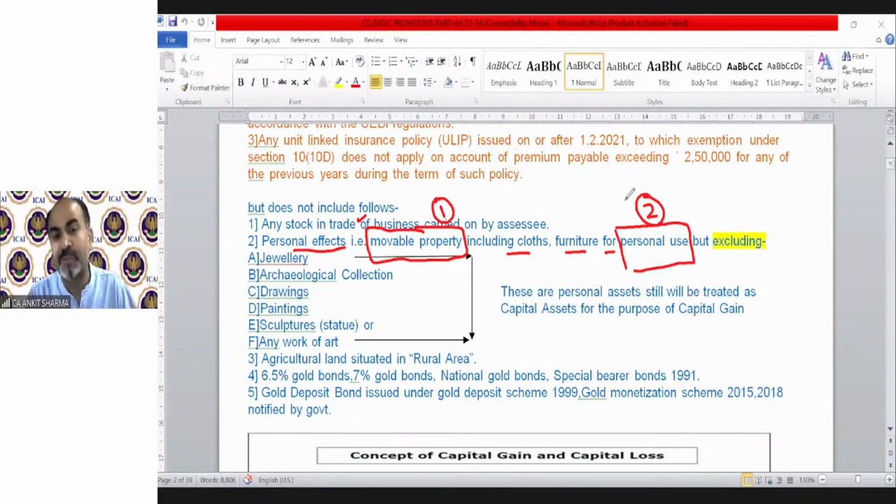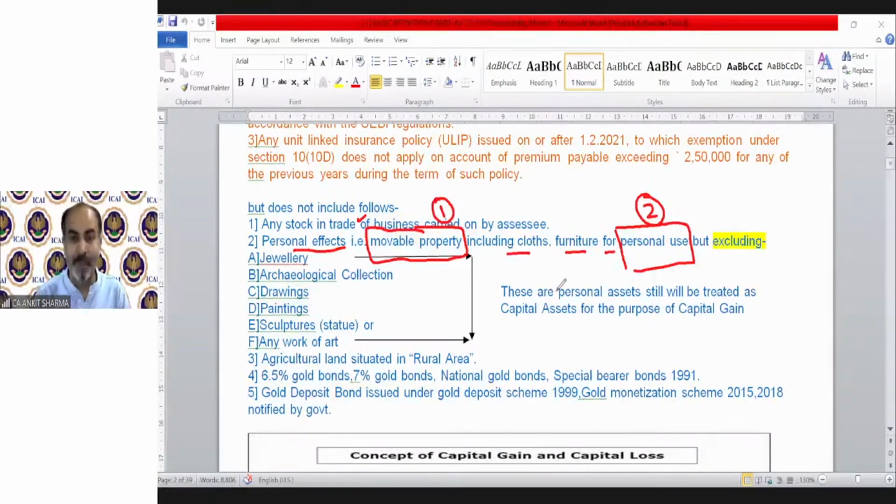Now, income tax is very smart, of course. When you read the provision that the furniture, your television, your air conditioner, etc., household things are not capital asset, it means if you transfer these assets, then there will be no capital gain chargeability on transfer of these assets. So you might be feeling very happy that, wow, if I transfer my TV, my laptop which is my personal use, the furniture of my house, then I need not pay any tax because that is not a capital asset.